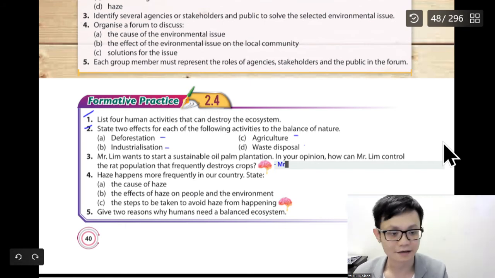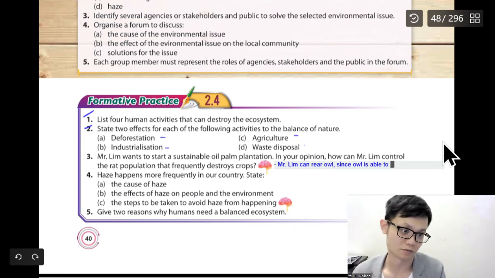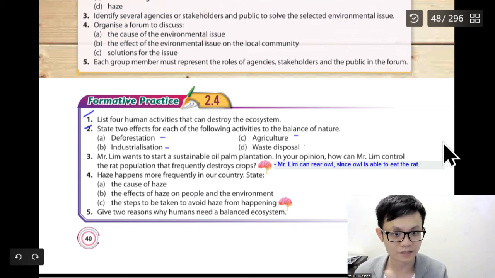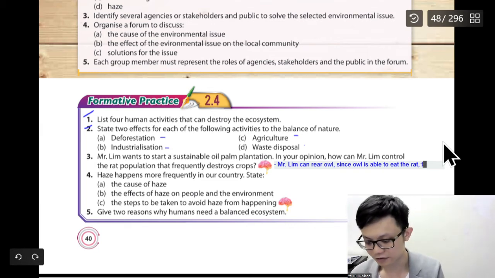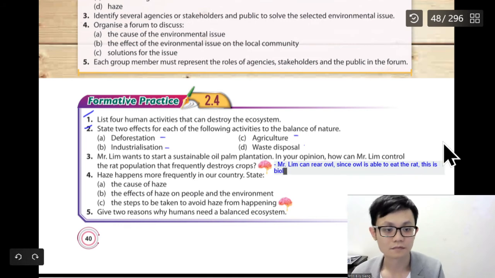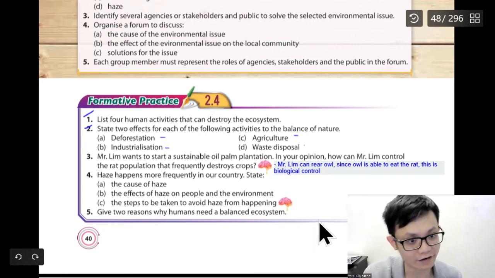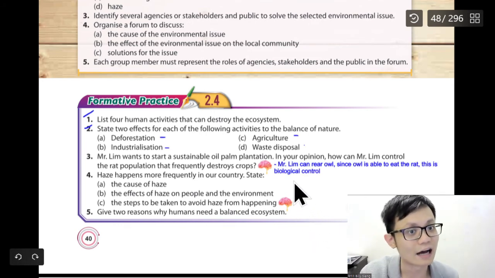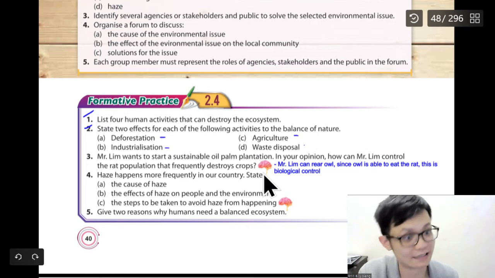So Mr. Lim can rear owls, since the owl is able to eat the rat. So this is biological control. Correct or not? Mr. Lim can use biological control by rearing owls, since the owl will naturally eat the rat.